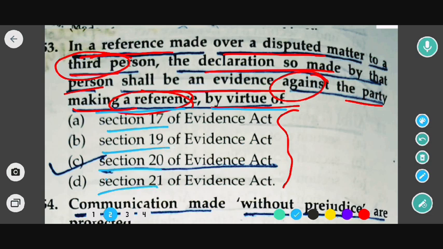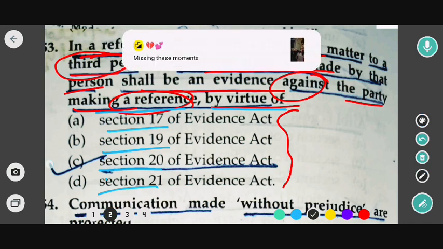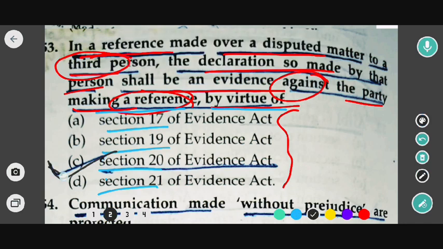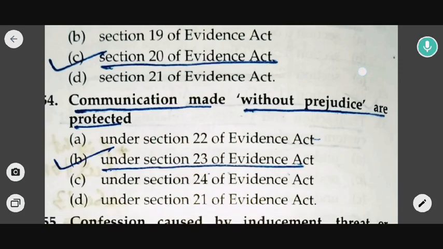The correct option would be option C, that is Section 20 of the Indian Evidence Act. This is about reference. Now moving to the next question.